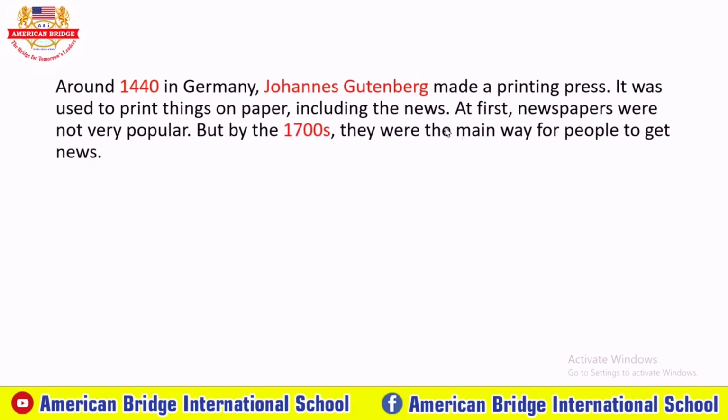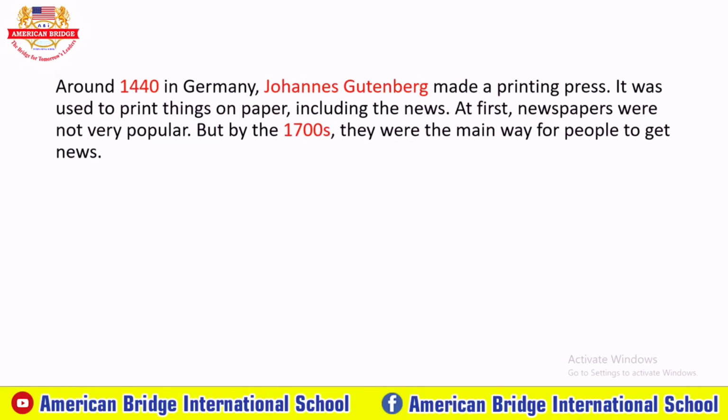Okay, so as we know, the printing press was invented in 1440 in Germany by Johannes Gutenberg. Johannes Gutenberg was German. He made a printing press at that time because people wanted to get the news.